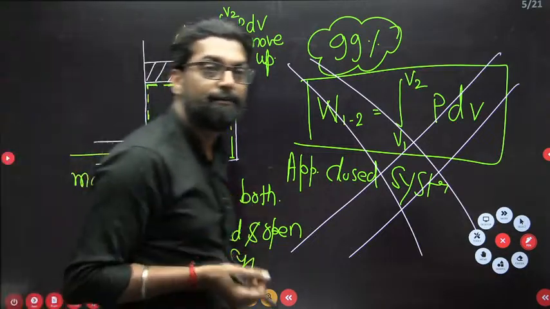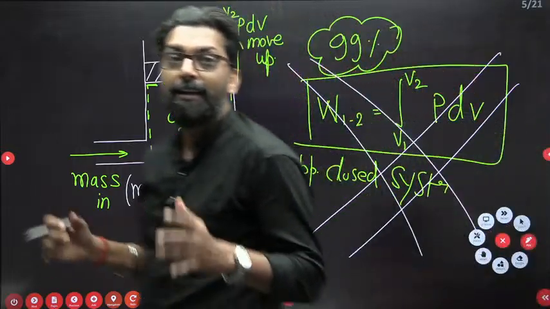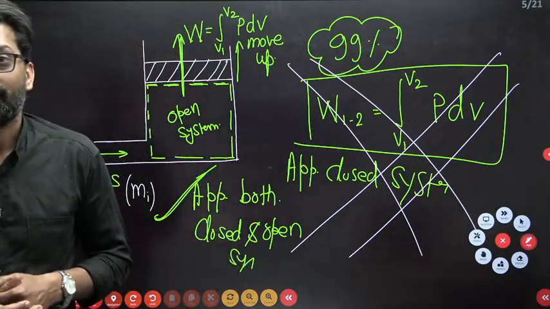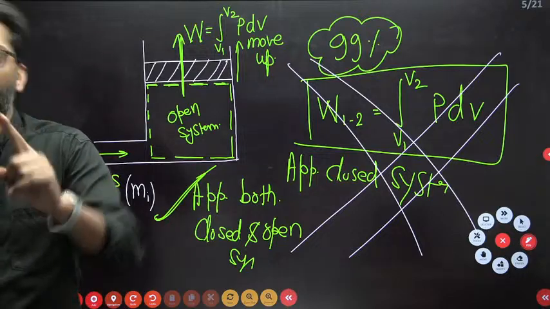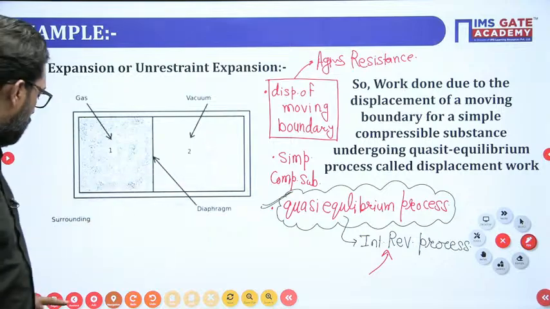I know that in the student community there is this misconception. That is PdV, while VdP is another thing. This is your PdV, beta.